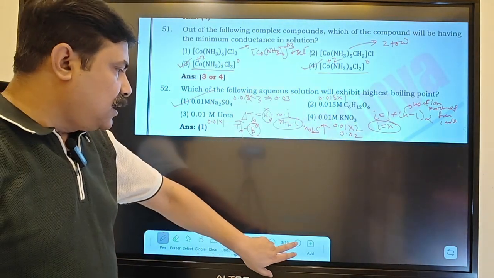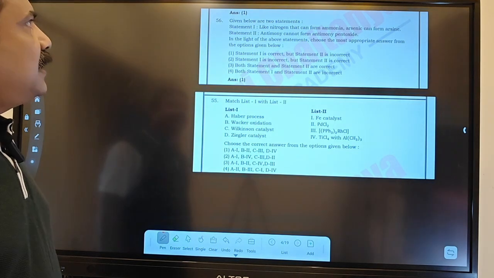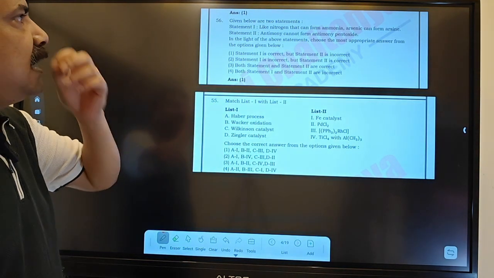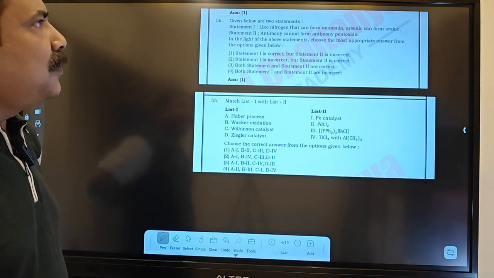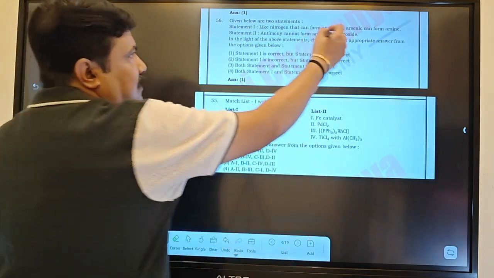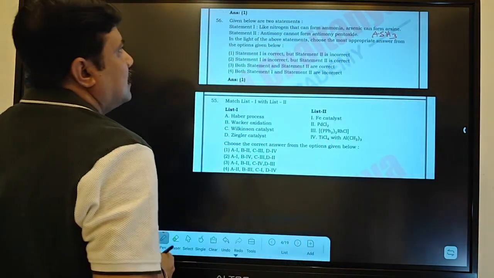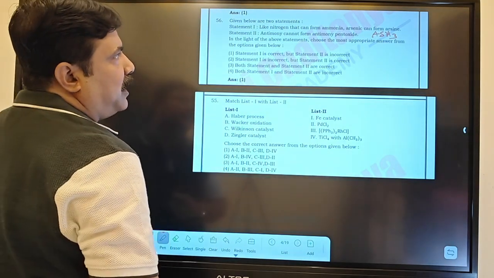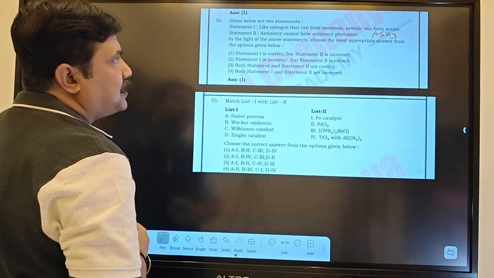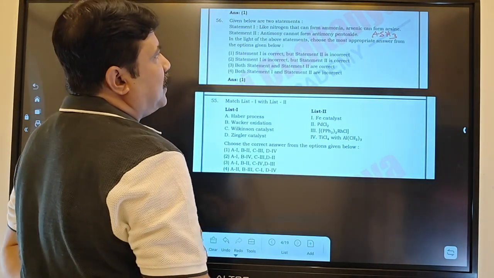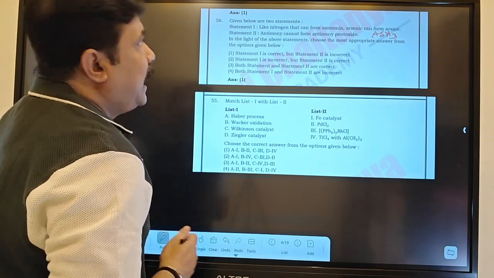Now look at the next one, please. Here they are asking: nitrogen can form ammonia, arsenic can form arsine. Yes, arsine means AsH3, that formation is possible. But statement 2: antimony cannot form antimony pentoxide. In the light of the above statements, choose the most appropriate answer from the options given below.